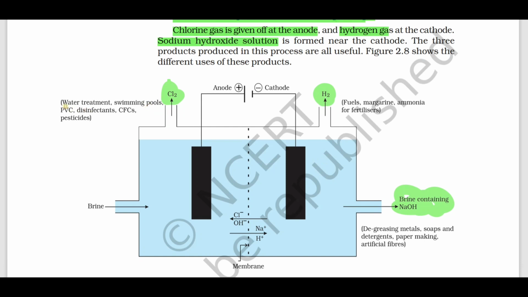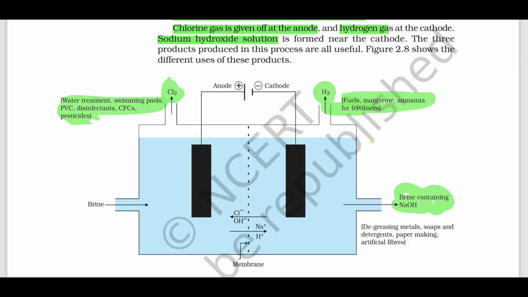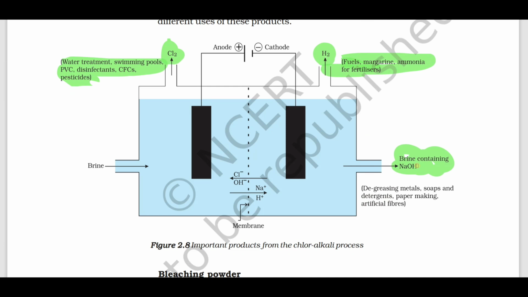See, what is the uses of chlorine gas? Water treatment, swimming pools, PVC, disinfectants, CFCs and pesticides. Uses of hydrogen gas, fuels, margarine, ammonia for fertilizers. Uses of sodium hydroxide, degreasing metals, soaps and detergent, paper making and artificial satellite.